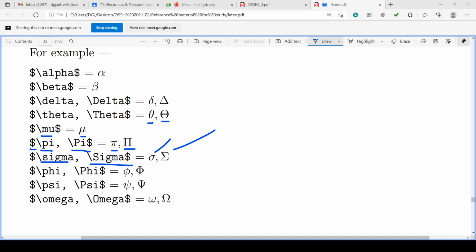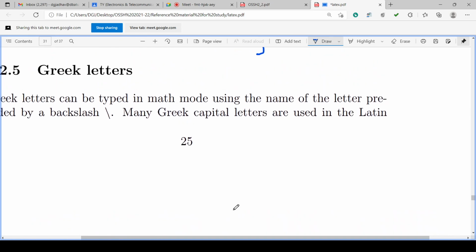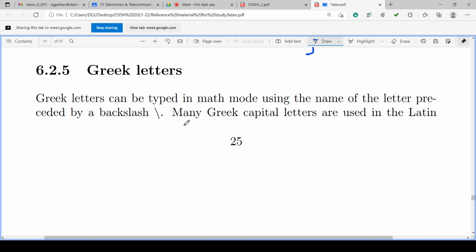So this is about adding the Greek letters into the document, typing the Greek letters in the math mode using the name of the letter preceded by backslash.